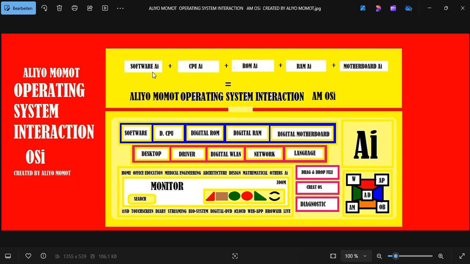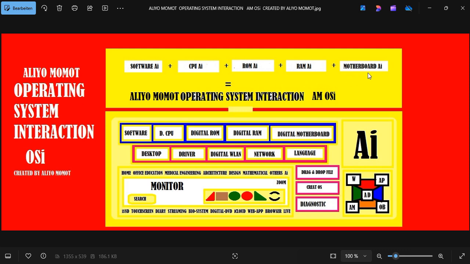We know of the beautiful software that you use in making designs, music, videos, and all that. And you have the CPU, the AI CPU, which is the operating system, incorporated into the motherboard, which is the building block of the computer, the brain of the computer.